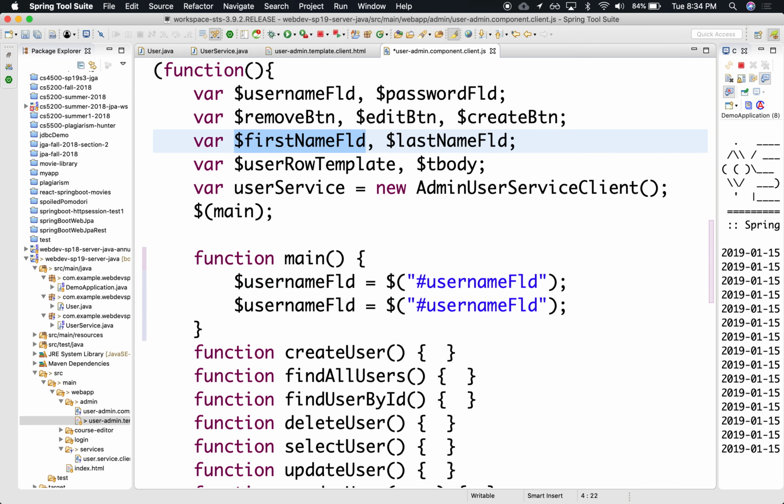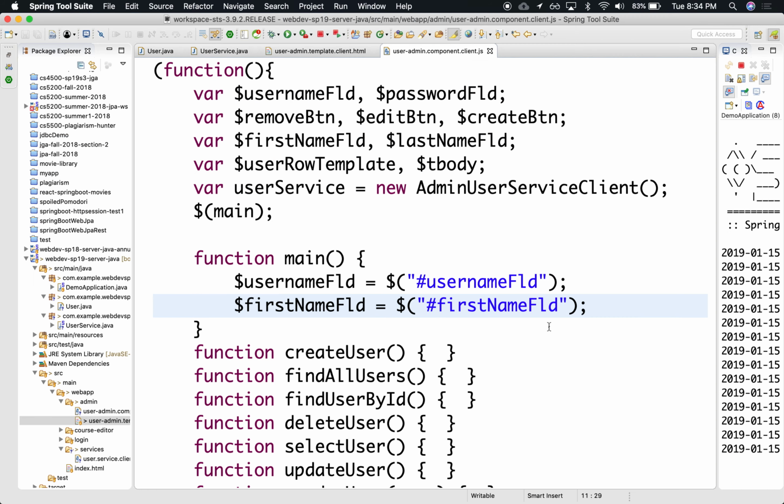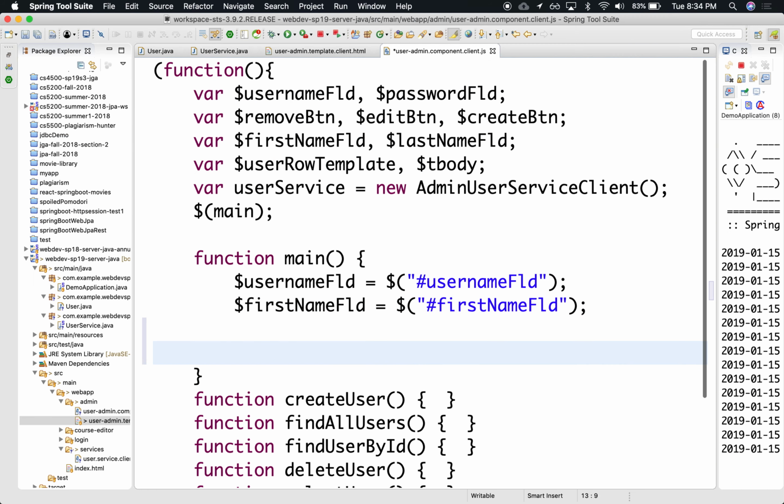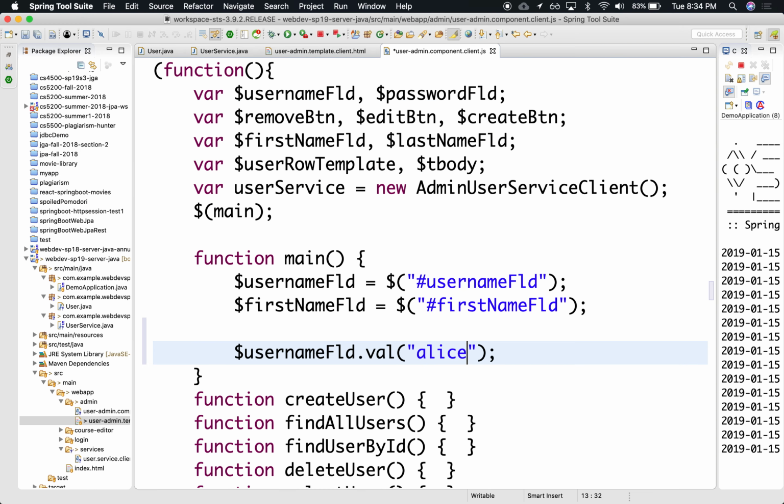I think we grabbed the first name field, I don't remember, without the $ sign. There we go. And right now notice that they're empty. We can populate them. We can say user field, set their value to, let's see. It's empty right now, so we're going to say Alice, for instance.